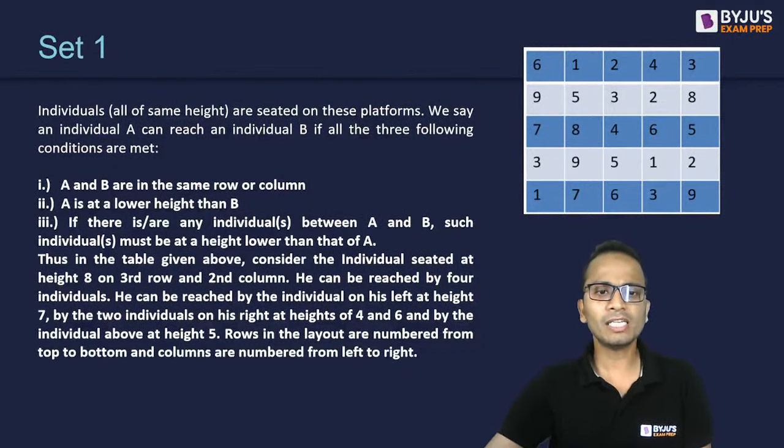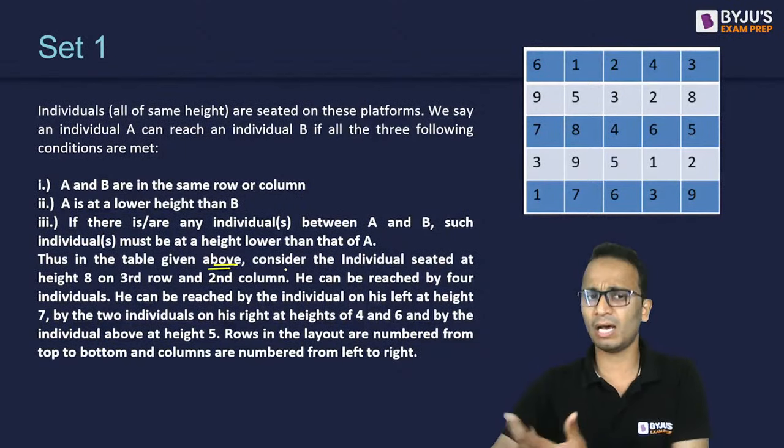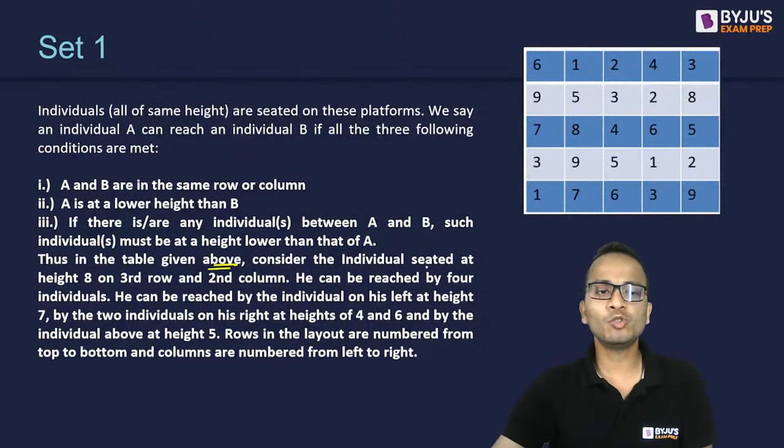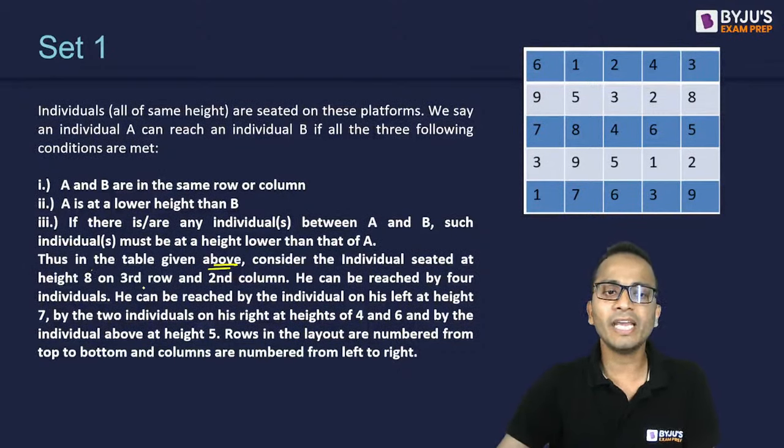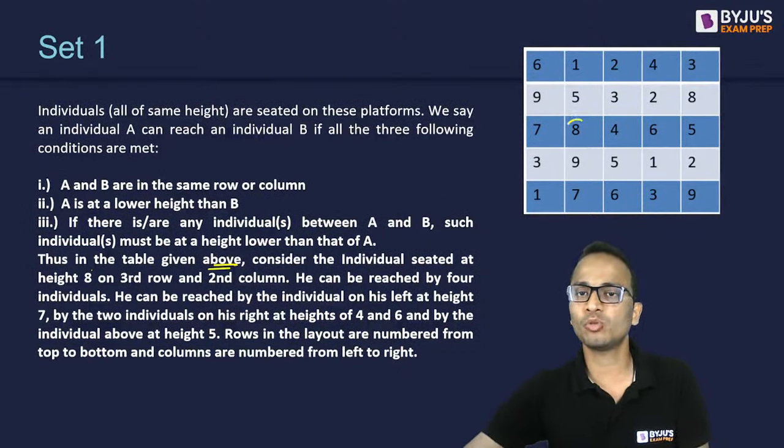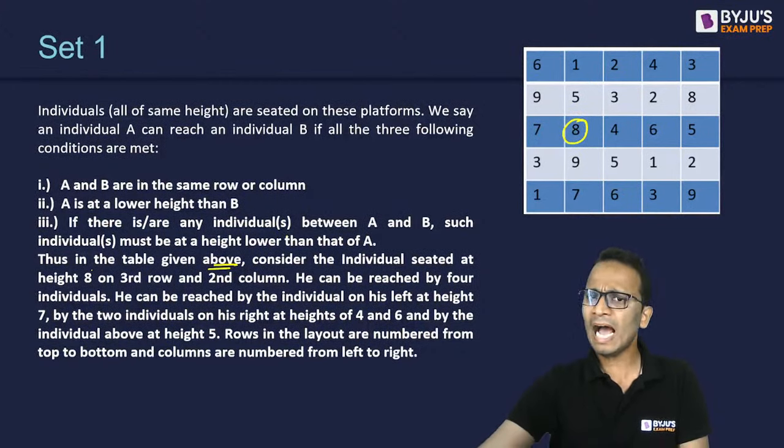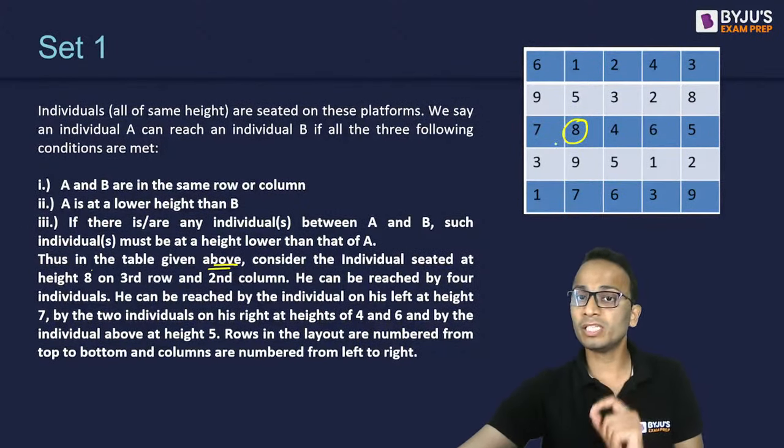Thus, in the table given above, look at it very carefully, all of you, to understand. Consider the individual seated at height 8 of third row and second column. So they are talking about this one as an example. Now he can be reached. So this platform can be reached by, let's see how many of them.